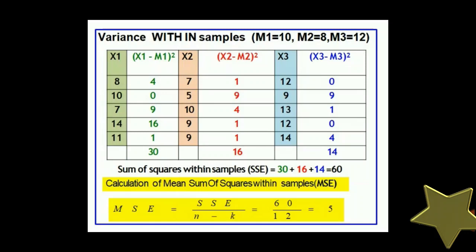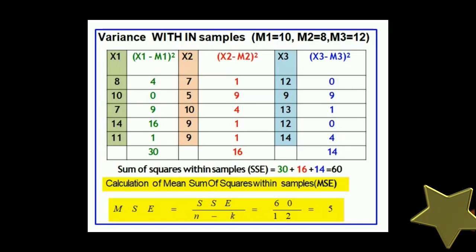In this we find the difference between each and every observation and the mean, and square this term, that is (x1 minus m1) square, (x2 minus m2) square, (x3 minus m3) square, and then we take the total. In total we get for group 1 30, for group 2 16 and for group 3 14. The sum of squares within samples is the addition of all 3 values: 30, 16 and 14, which gives 60.